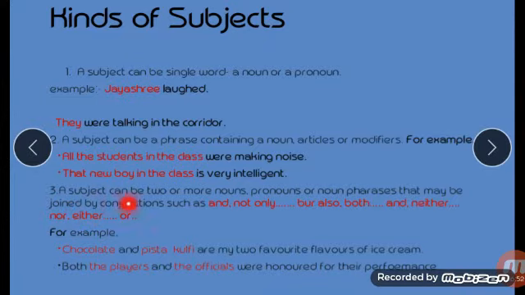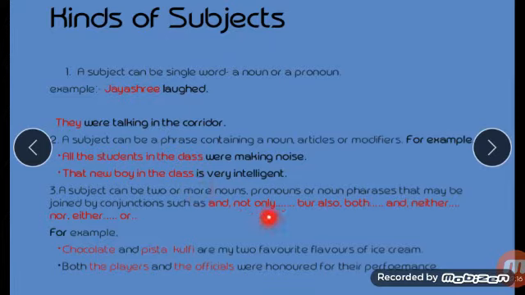A subject can be two or more nouns. In a sentence where two or more nouns, pronouns, or noun phrases are there, they may be joined by conjunctions. Which conjunctions?